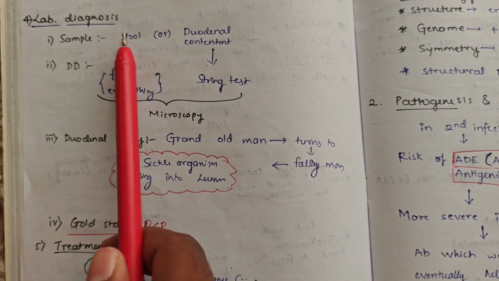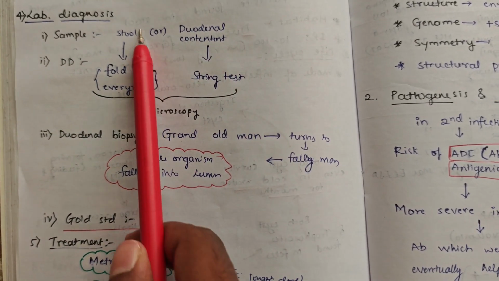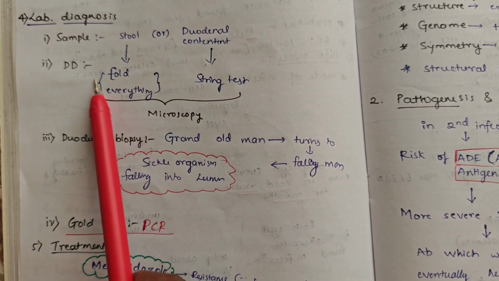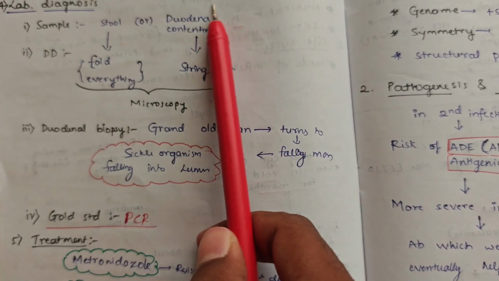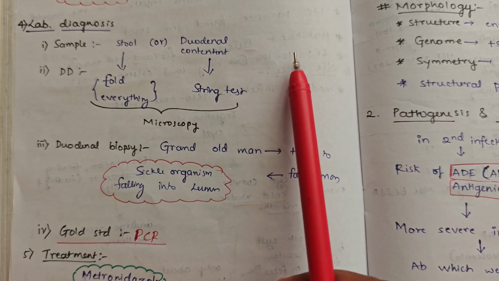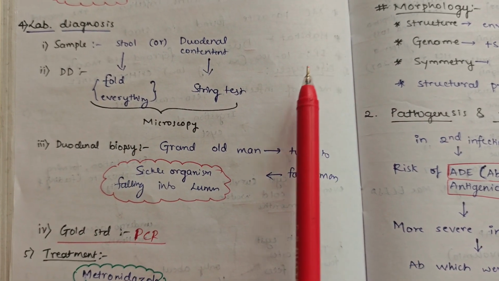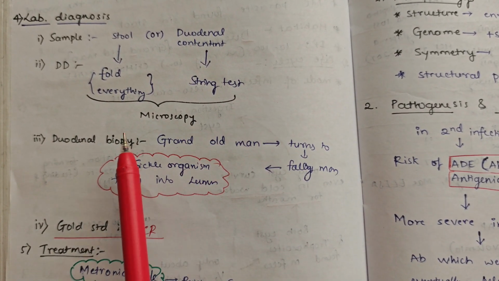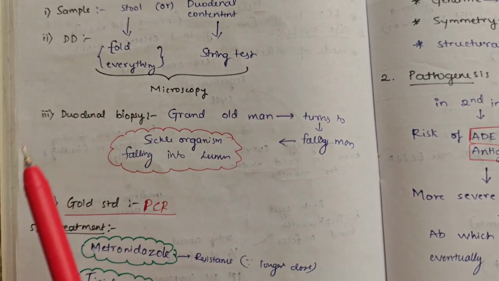Lab diagnosis: sample is stool or duodenal contents. If stool is collected, trophozoites are seen in microscopy. In duodenal contents, the string test is done. That is, a capsule is inserted into the duodenum through the mouth and duodenal contents are collected. Through microscopy, trophozoites are found.